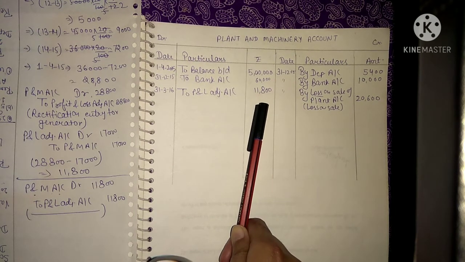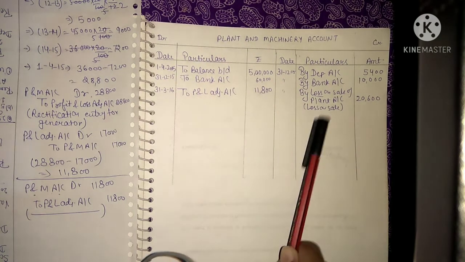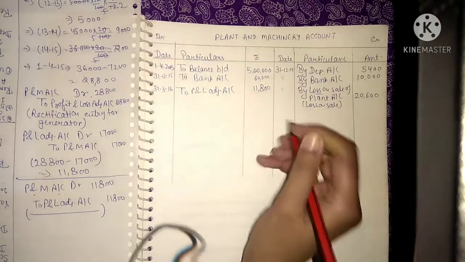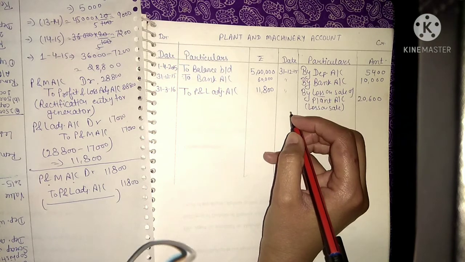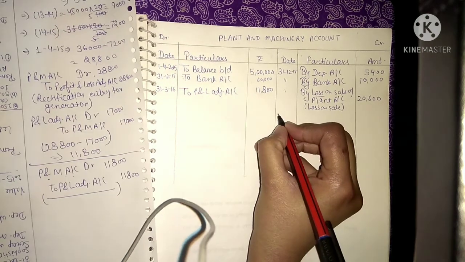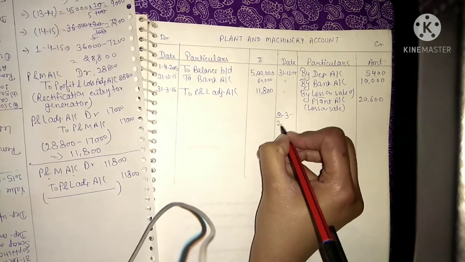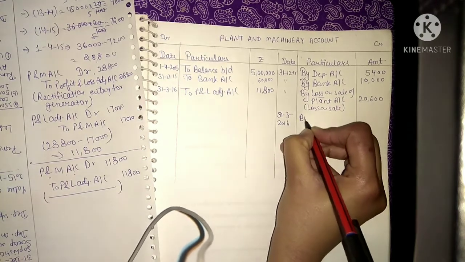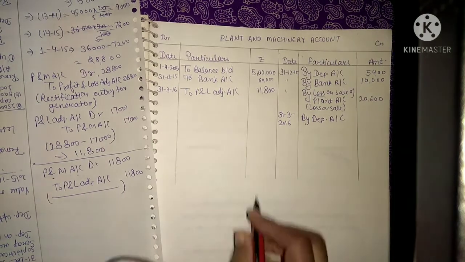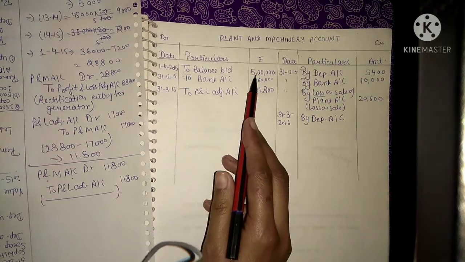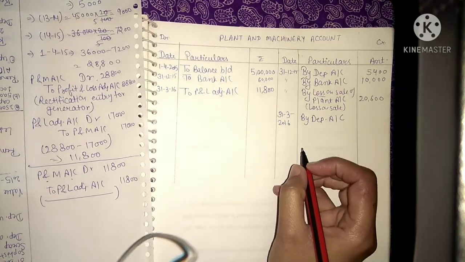Now we will provide depreciation for the current year 15 and 16. The entry we will enter at the end of the current financial year, 31st March 2016, by depreciation account. Depreciation will be provided on all of these assets.